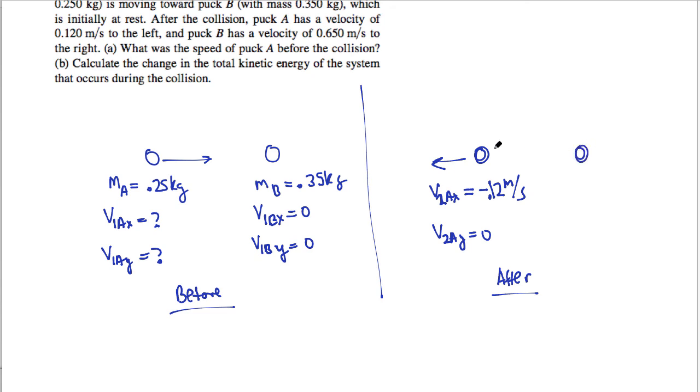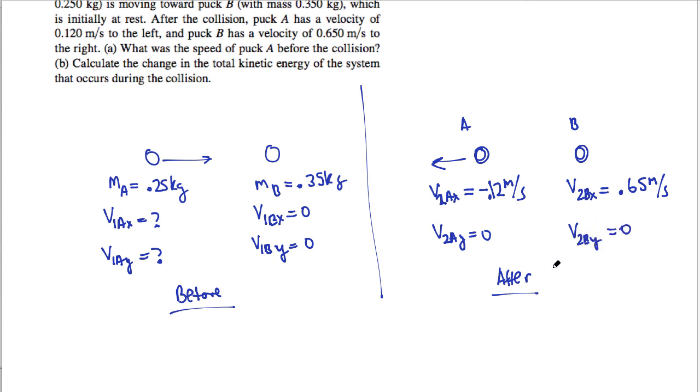And puck B is moving at 0.65 meters per second to the right, so it's positive 0.65 meters per second. Again, no mention of the y, so we'll assume that is 0.